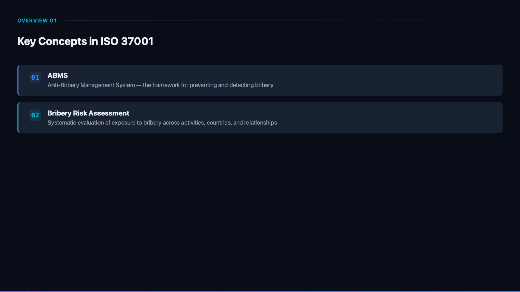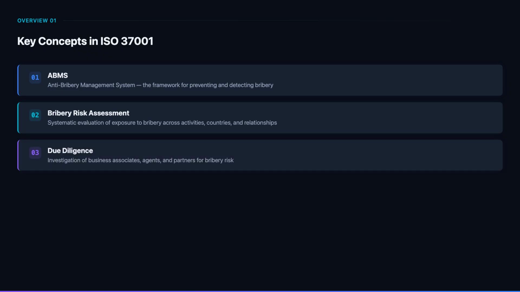A bribery risk assessment systematically evaluates your organization's exposure to bribery. It considers the countries you operate in, the industries you serve, the types of transactions you conduct, and the third parties you work with. High-risk areas receive proportionally stronger controls. Due diligence is the process of investigating business associates, agents, partners, and other third parties before and during business relationships. The standard requires proportionate due diligence based on the bribery risk each relationship presents.